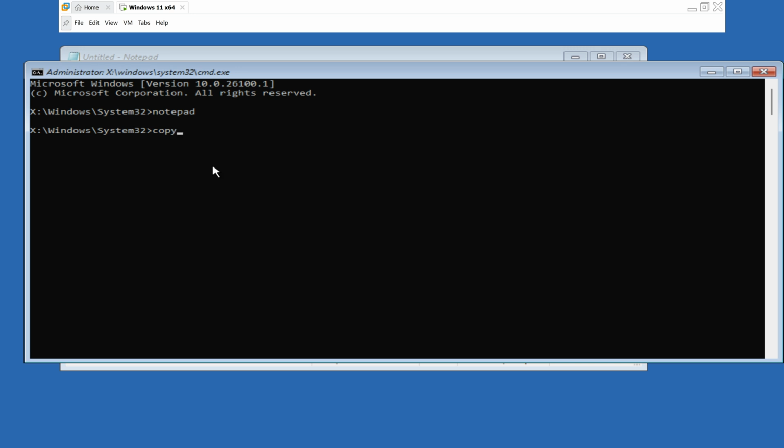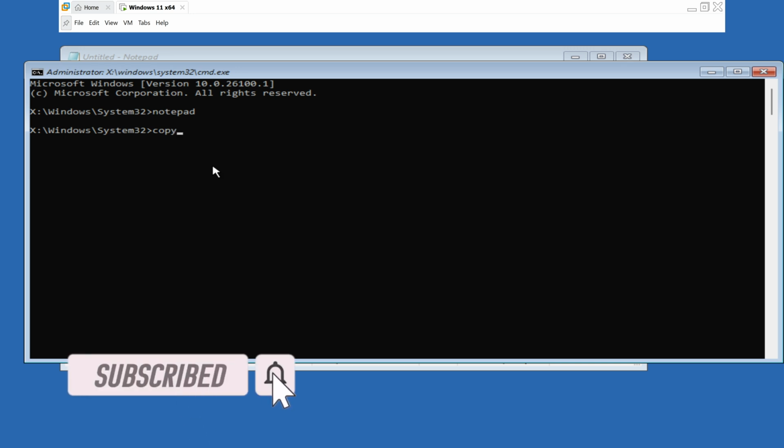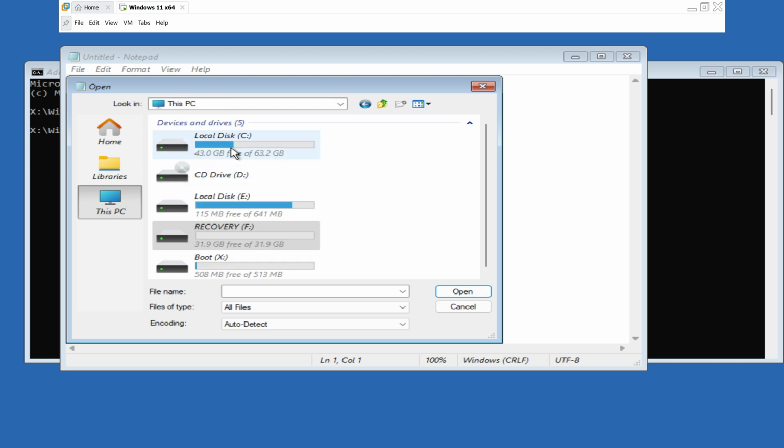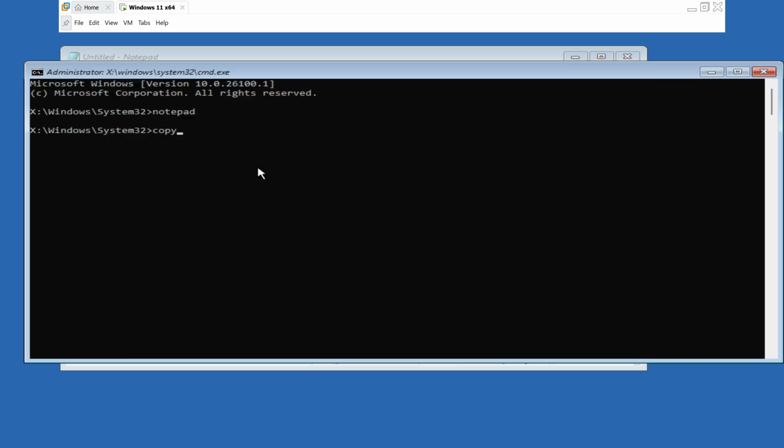I am going to type a few command lines as shown in the command prompt window. You just follow them. However, your drive might be different from this, so just change it to suit your needs. Anyway, let's continue. Remember, the source command line is always typed first, and the destination path is always typed last. In this case, the OS drive is C, and the USB flash drive is F.